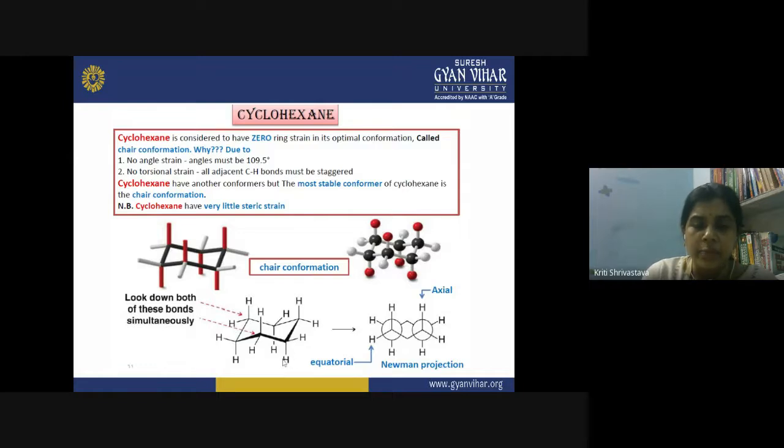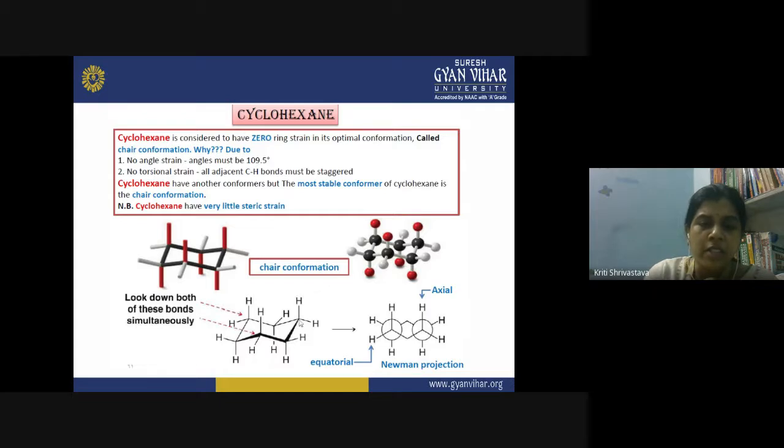When the bonds are in the same direction, in the same plane of the molecule, this is the equatorial position. So simply you can say that the vertical bonds are the axial bonds and the horizontals are the equatorial bonds. If you carefully observe the molecule, on alternate carbon atoms we have the axial bonds on the up and down side of the molecule.